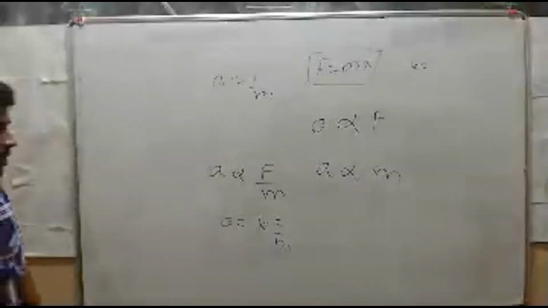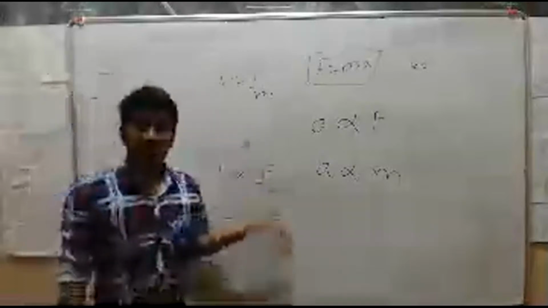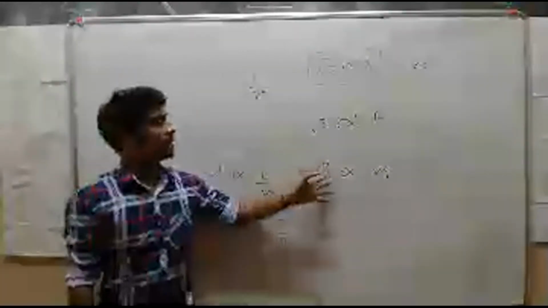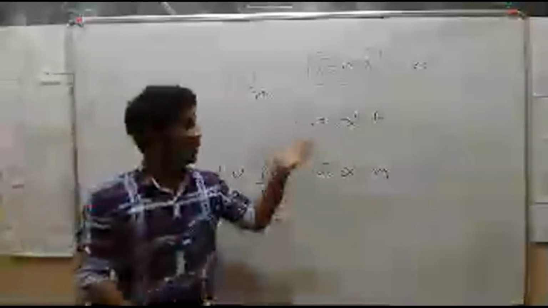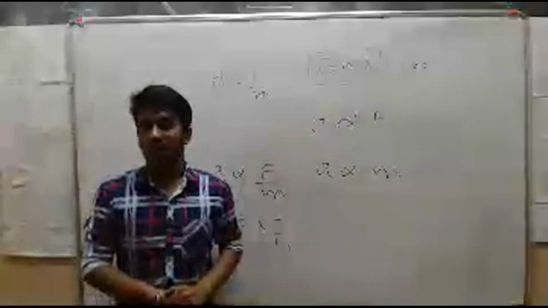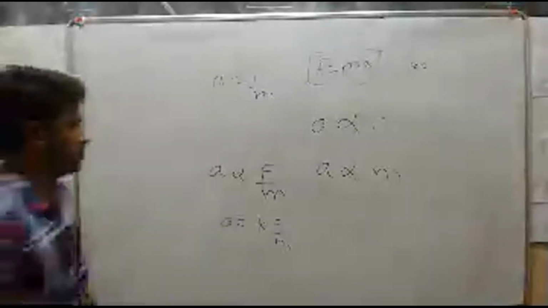Okay. So what does the second law of motion state? The acceleration given to a body is directly proportional to the applied force and inversely proportional to the mass of an object. But this time you are going to derive the same expression once again, on the basis of momentum. First we'll discuss what is momentum.